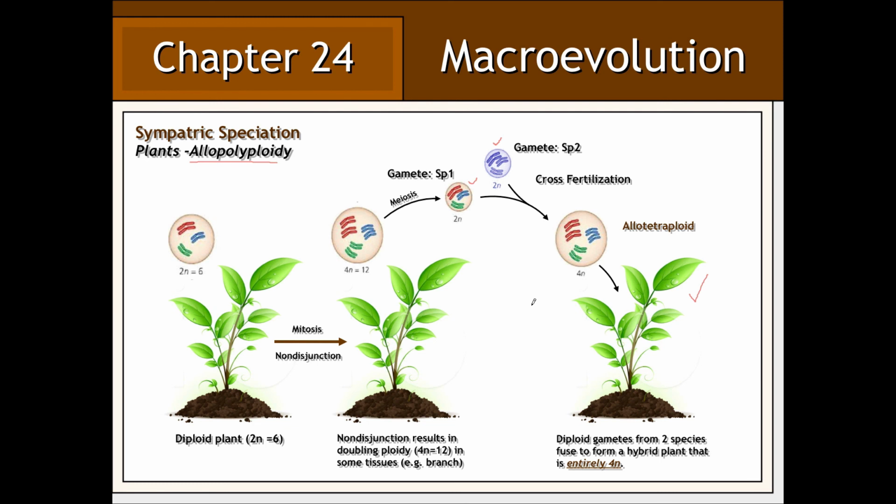Like before, this allopolyploid individual cannot reproduce with members of either parental species because of incompatible chromosome numbers. However, through self-fertilization, such an individual can give rise to a population of individuals just like it. Therefore, this allopolyploid population would again represent a separate and distinct species.